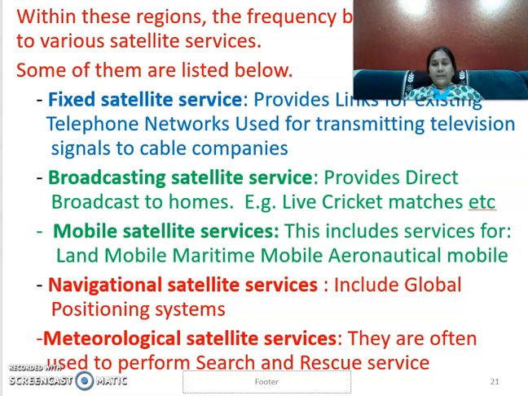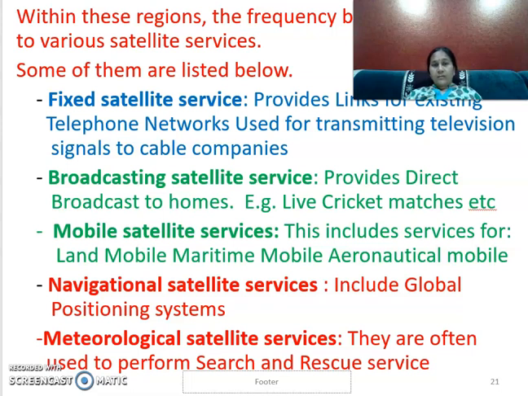If we take Idea, or Jio, or Airtel, each one is allocated a fixed frequency for telephone networking. Similarly, for transmission of TV signals, a fixed frequency is allocated, so that all countries use only those particular frequencies for TV transmission or for telephone signals. Those are called the fixed satellite services.